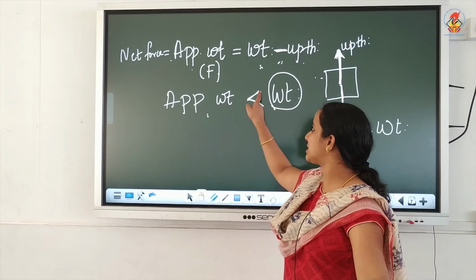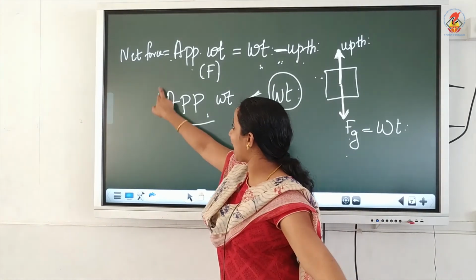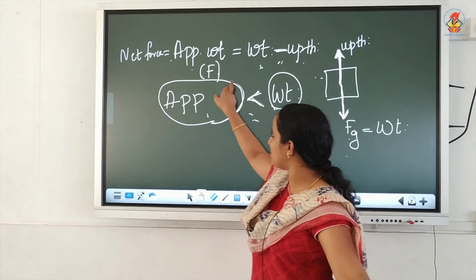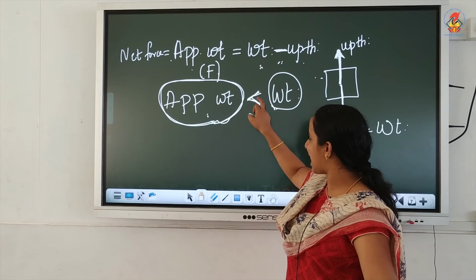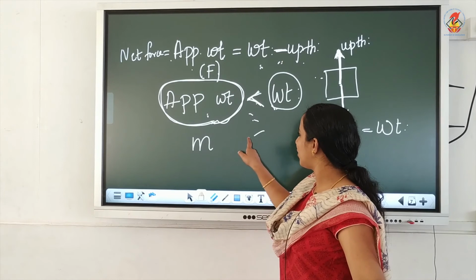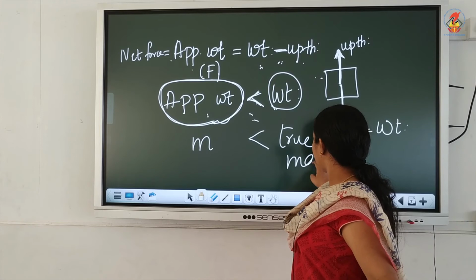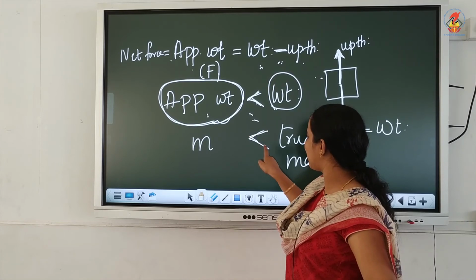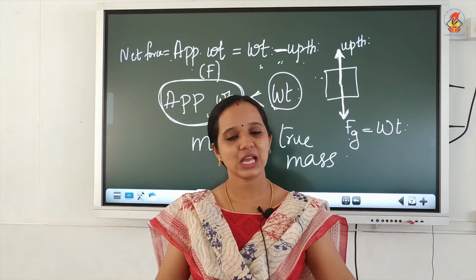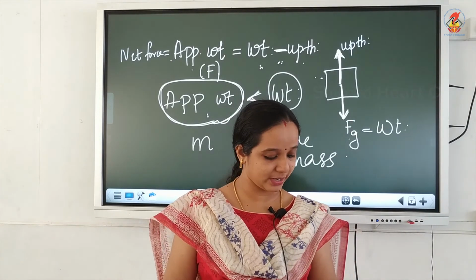Since the apparent weight is less than the true weight, and the apparent weight is the weight measured by the machine, the mass shown by the machine will also be less than the true mass, since the apparent weight is less. Hope it is clear. Now, moving on to the second question.